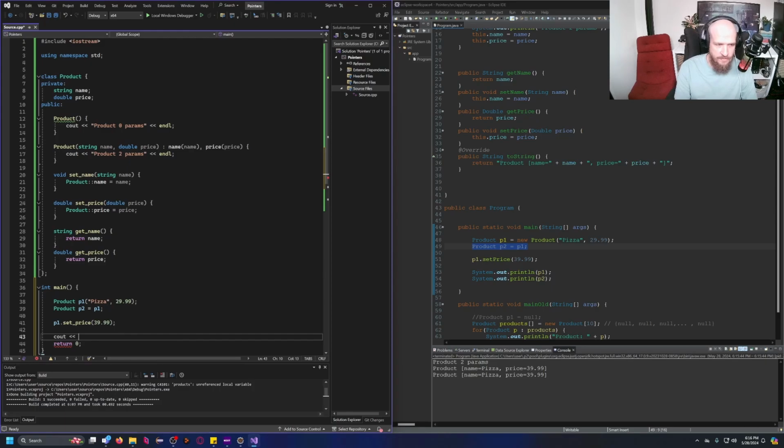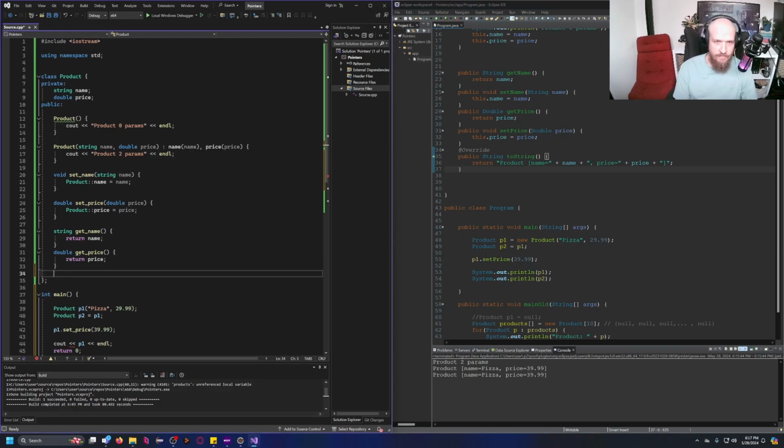If I were to do this, cout P1 and line, this doesn't work as expected, because C++ doesn't have the rough equivalent to a toString method. I could go ahead and write a toString method over here and call it. Well, for now, let's do just that, actually. Do you agree? That's yes.